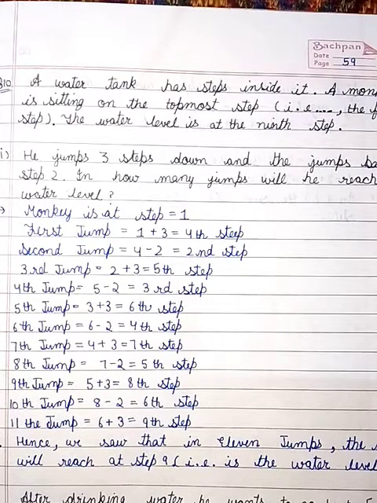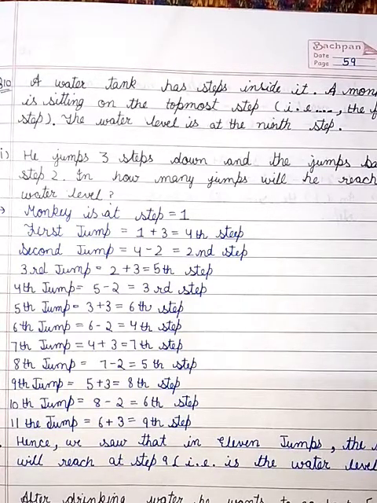Third jump, 2 plus 3 is equal to 5th step. Fourth jump, 5 minus 2 is equal to 3rd step. In fifth jump, 3 plus 3, that is equal to 6th step. Sixth jump, 6 minus 2 is equal to 4th step.